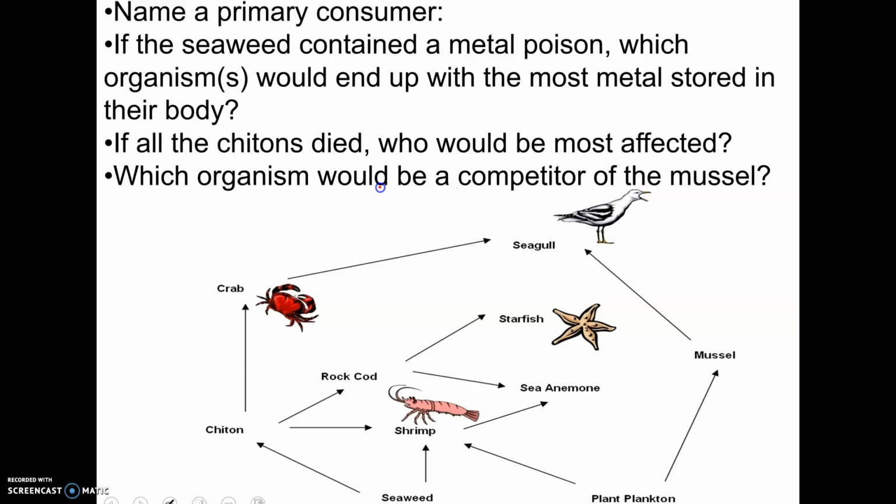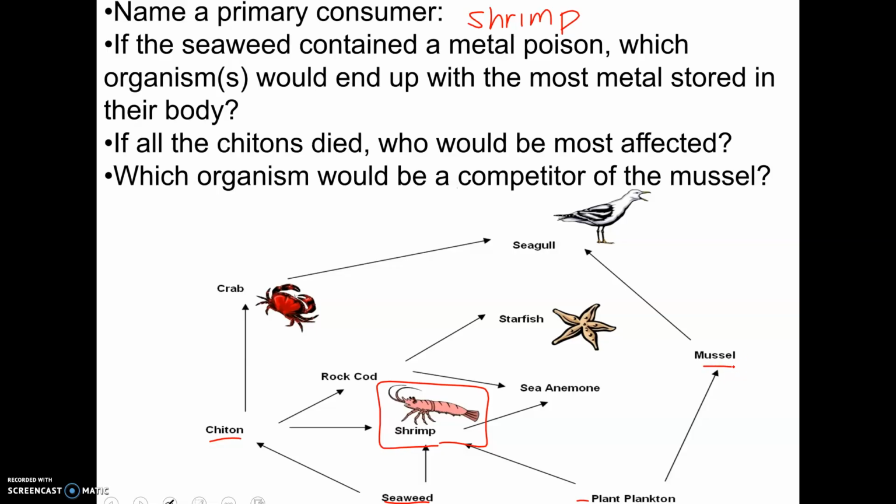So name a primary consumer. The primary consumers are the ones eating our producers. Seaweed is a producer, plankton is a producer. An example of a primary consumer would be the shrimp. Not just the shrimp, also the chiton over here, also the mussel.